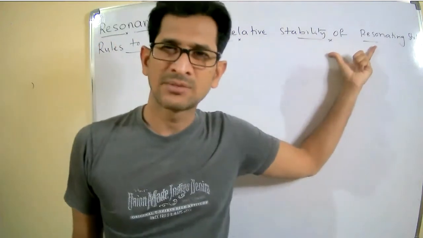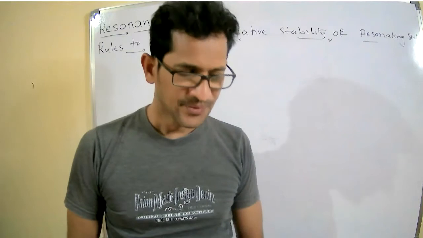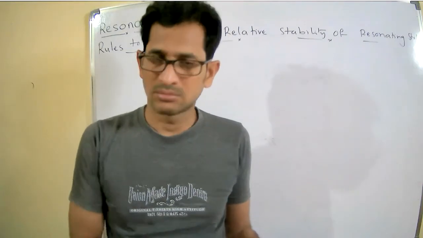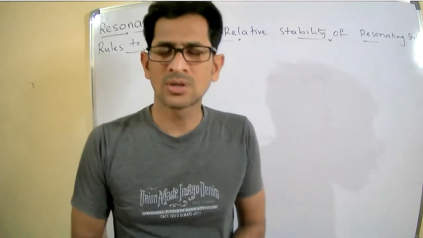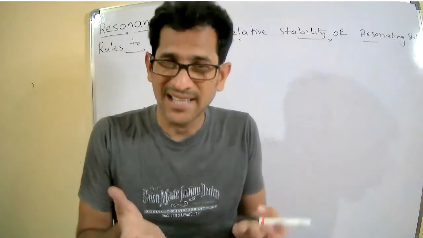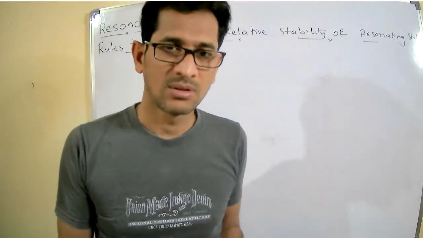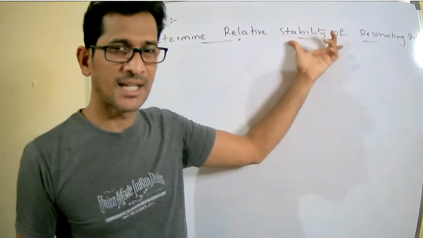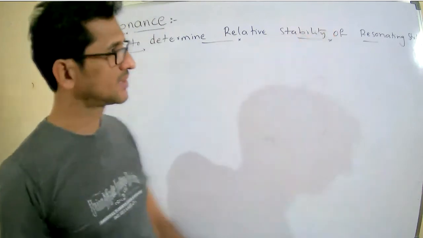What is the meaning of the relative stability of resonating structures? It means you have a set of resonating structures, two or more than two. Among those existing resonating structures, which is the most stable? So that is the meaning of relative stability.